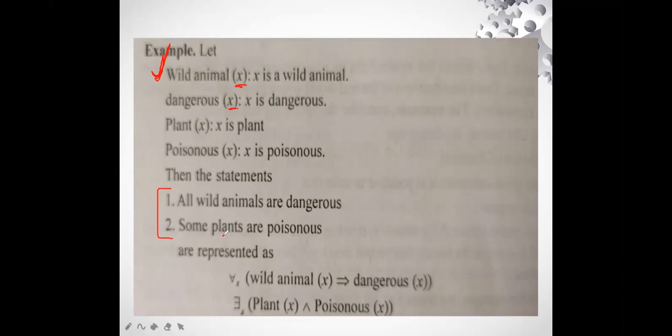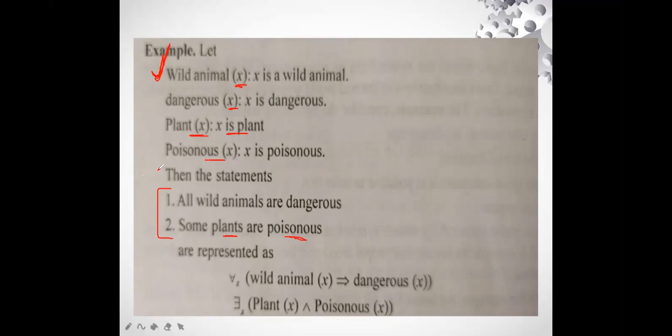Next, because we are using two objects here, plants and the characteristic for plants, that is poisonous. So we are saying plant X in brackets, colon, X is a plant. When we write plant X, this means that X is a plant. Now X can have any value, right? Any type of plant we can write here. Next, we define poisonous X in brackets, colon, which means X is poisonous.